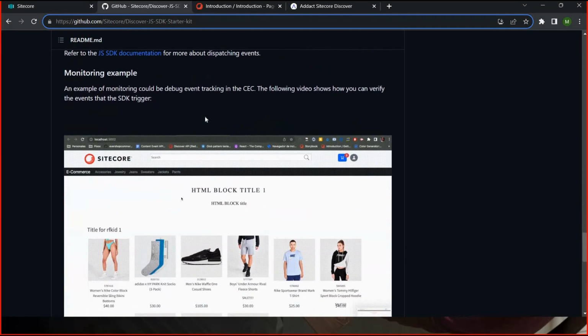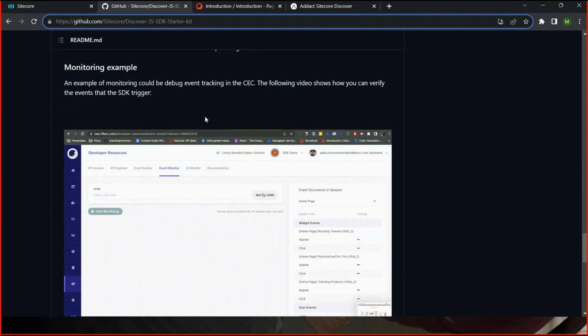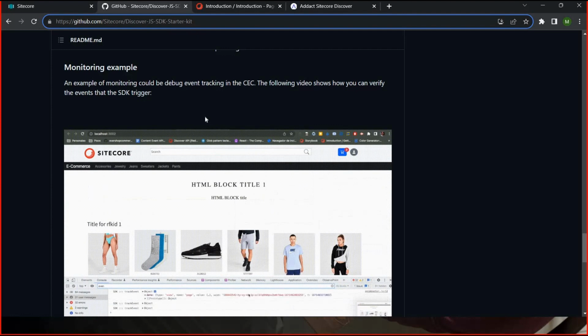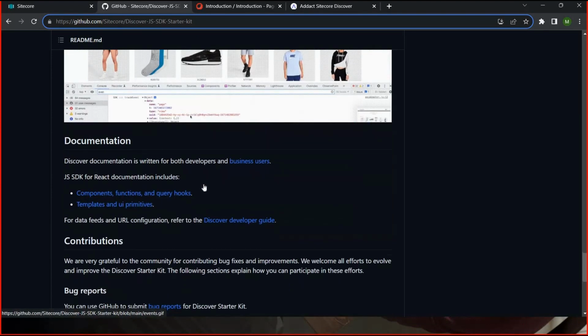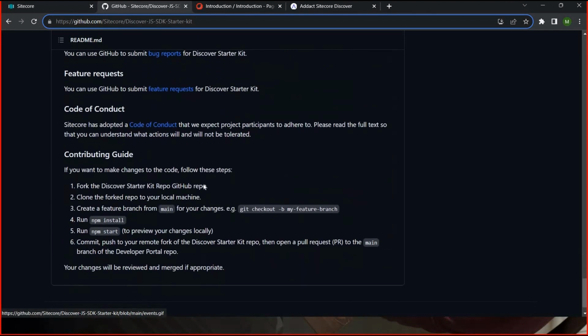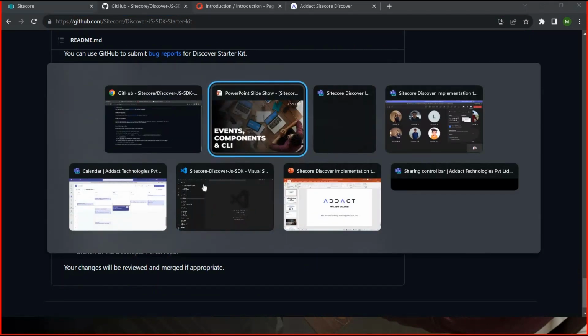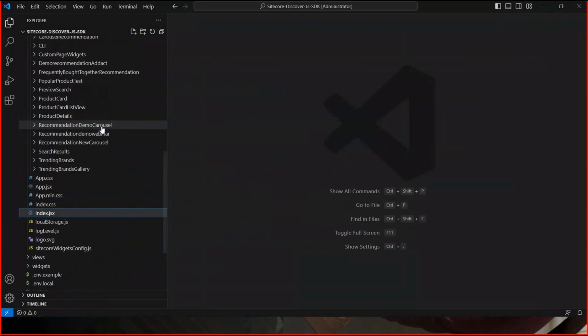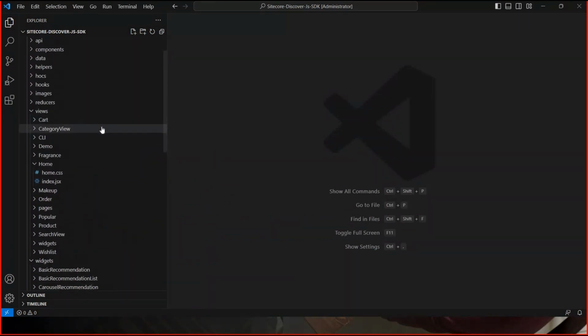It's a very simple step to integrate the SDK to the Discover systems, and you will be able to see this kind of website on your local machine. So let me showcase that. Yeah, see, I already downloaded this SDK.